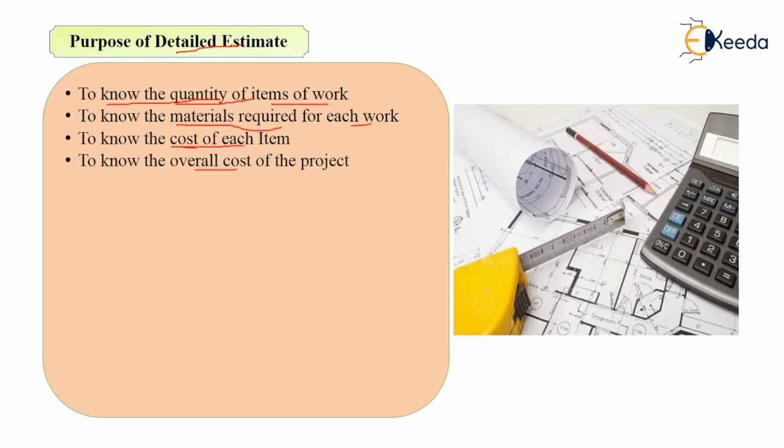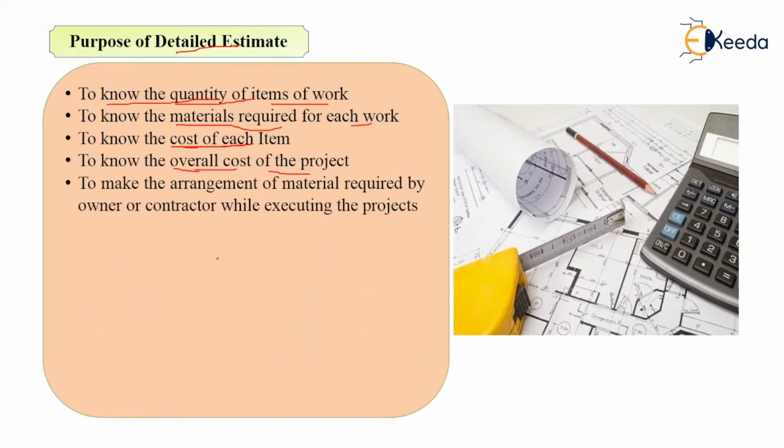Once you calculate the cost of each item, by addition of all the costs required for various items, you can get the overall cost of the project. So by doing the detailed estimate, you will know the overall cost of the project. Then to make the arrangement of material which are required by owner or contractor while executing the project. You can arrange the various materials that will be required at the time of construction at the site. It may be arranged by the owner or by the contractor, but you will get the idea of how much quantity of material will be required at the site. You can arrange those materials as and when required.